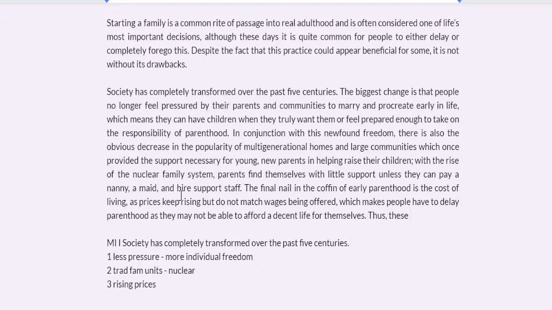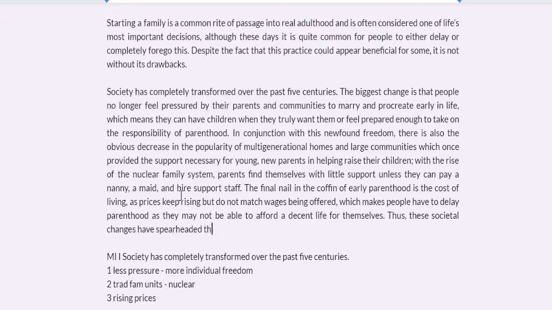these societal changes have spearheaded the decrease, or have spearheaded the delay. Spearheaded, I think, this new generation of late or older parents. These societal changes have led to first-time parents being much older than historical averages. There we go.